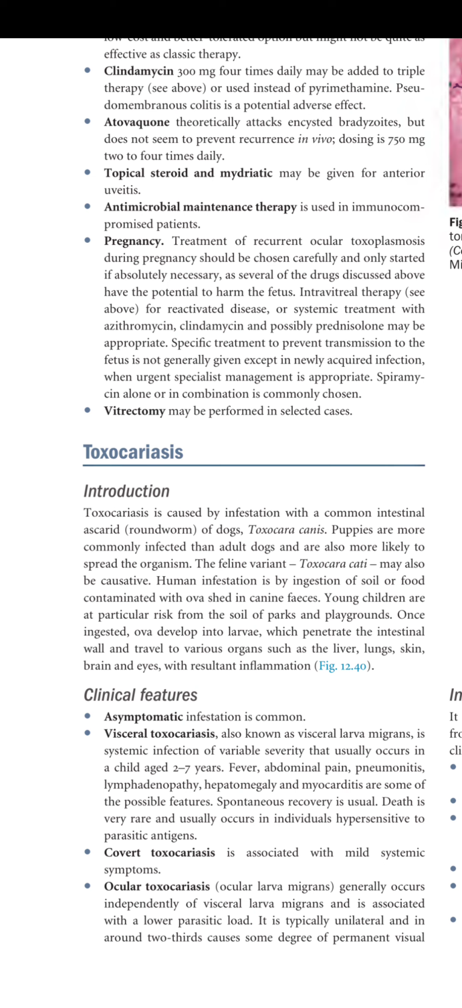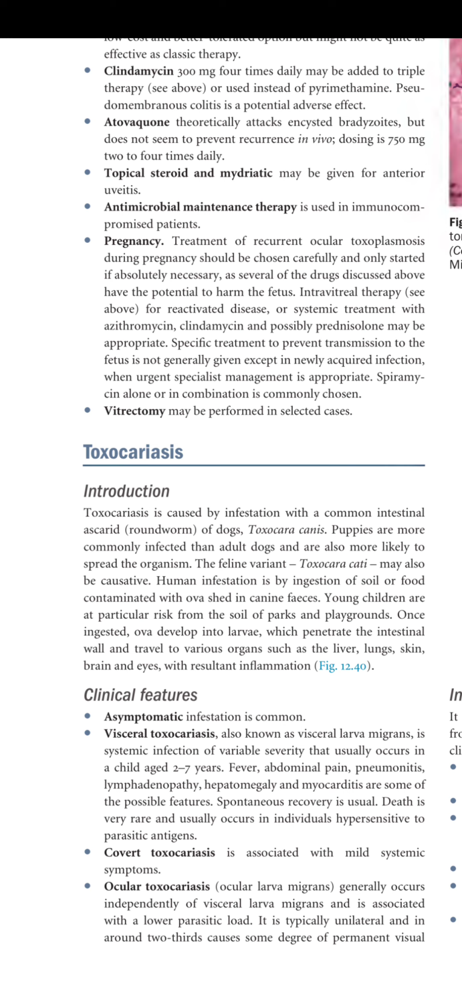There can be heart involvement like myocarditis, there can be lymphadenopathy, there is going to be liver involvement causing hepatomegaly, causing pneumonitis, abdominal pain. Spontaneous recovery is usual. Death is very rare and usually occurs in individuals hypersensitive to parasitic antigens. Covert toxocariasis is associated with mild systemic symptoms. Ocular toxocariasis, ocular larva migrans, generally occurs independently of visceral larva migrans and is associated with low parasitic load.